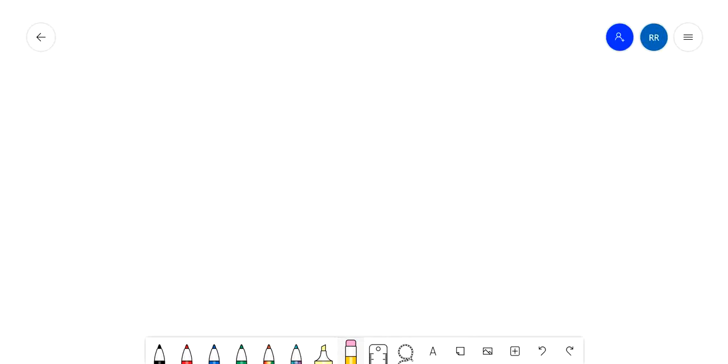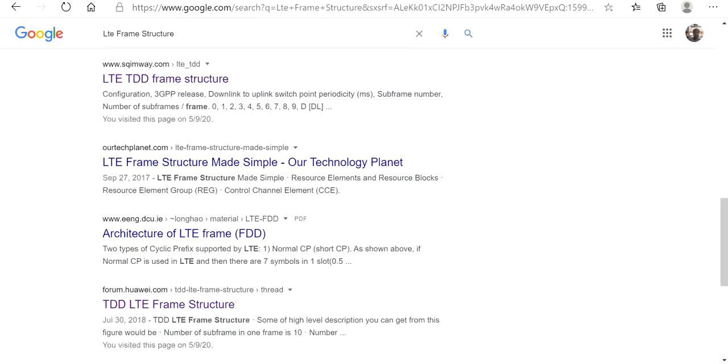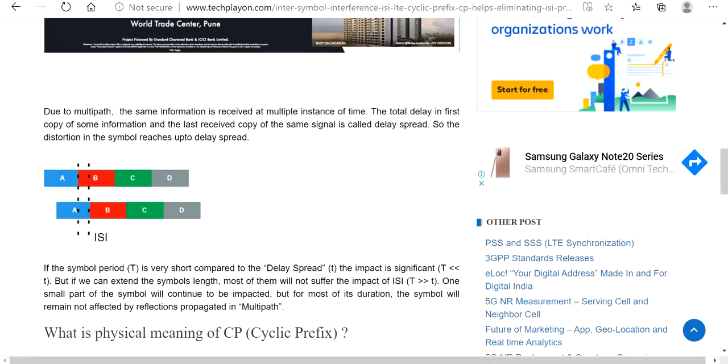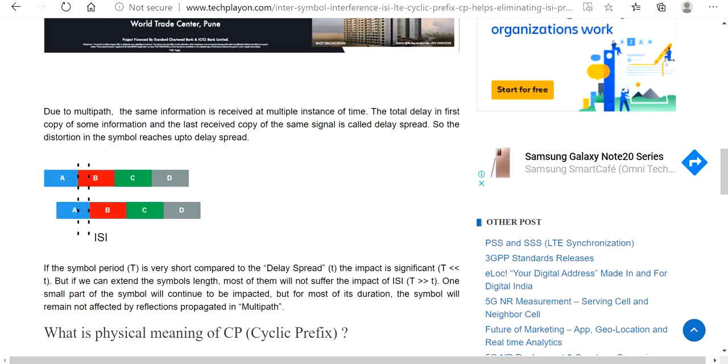Now that's all for the frame structure. If you want to see a bit more, there is the cyclic prefix. What is the use of cyclic prefix?